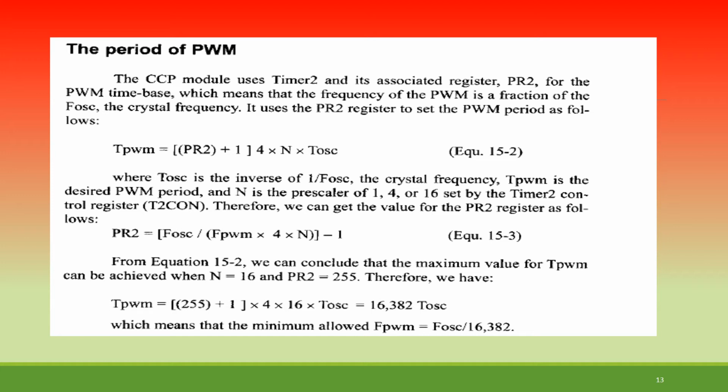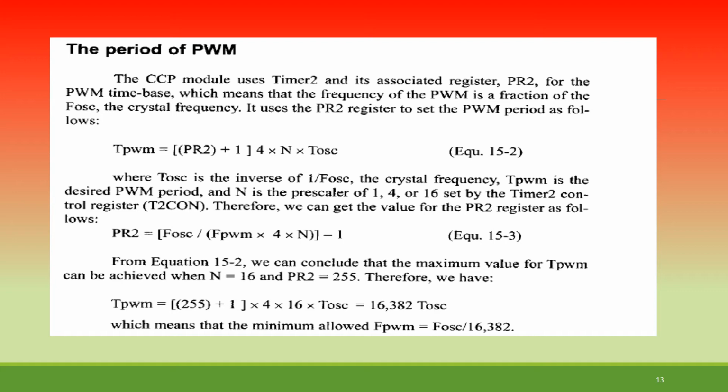So it uses the PR2 register to set the PWM period. What is the actual estimation? Just see here: T PWM is equal to (PR2 + 1) × 4 × N × T oscillator. I already mentioned this in the second slide, generically; here it is the specific one. T oscillator is the inverse, that is 1 upon F oscillator, the crystal frequency.